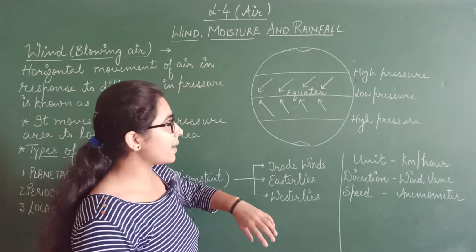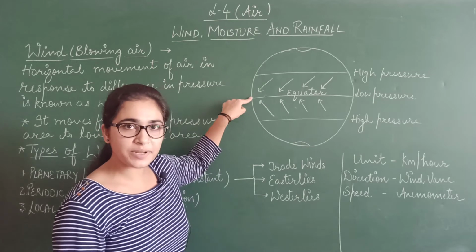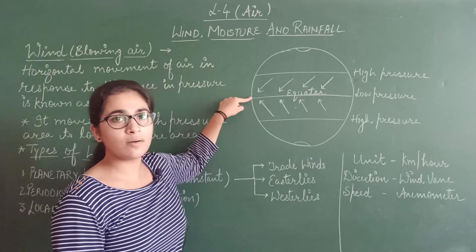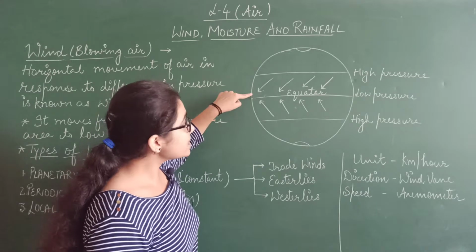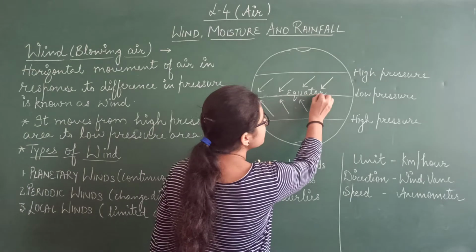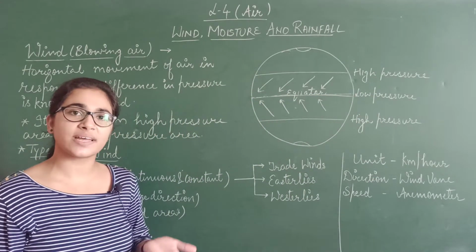So first of all, what happens? At the equator the temperature is more. Because of more temperature there will be more heat, and because of that the air will become hot and rise up. This will create an area of low pressure over here. Here there will be a low pressure area. Why low pressure? Because the warm air has risen up.